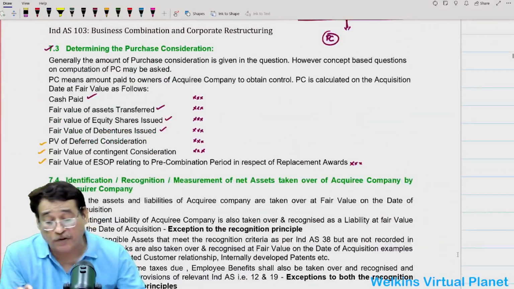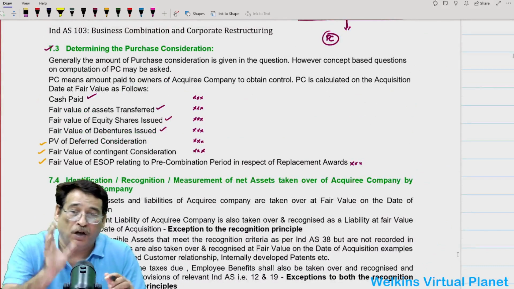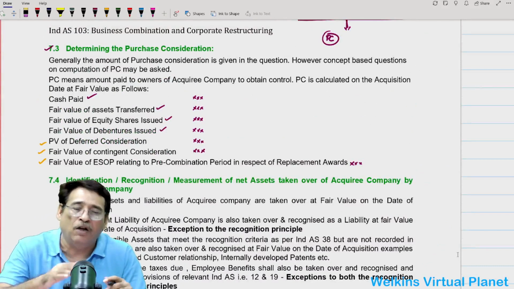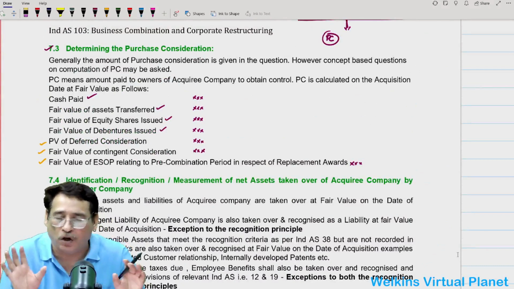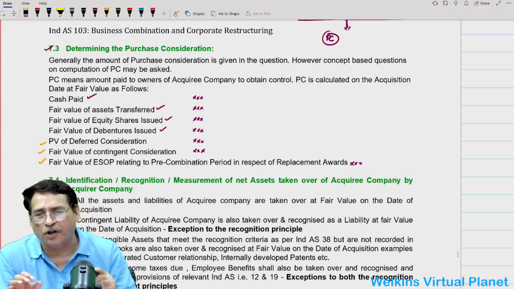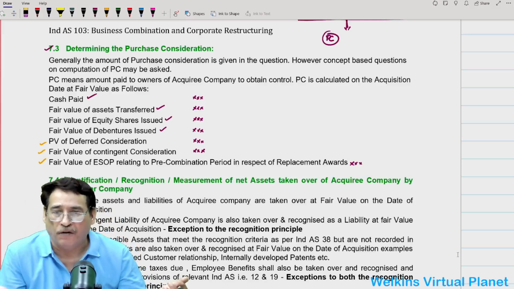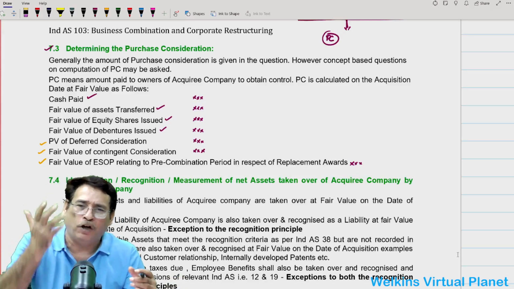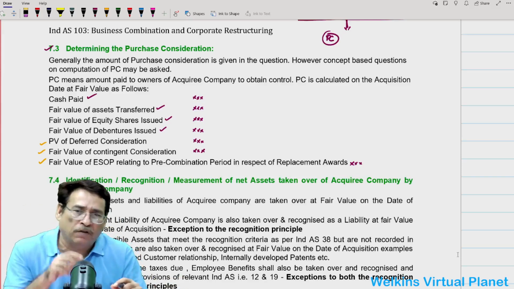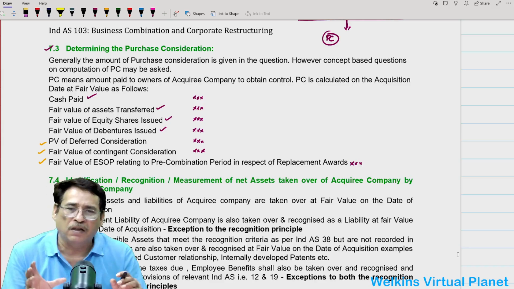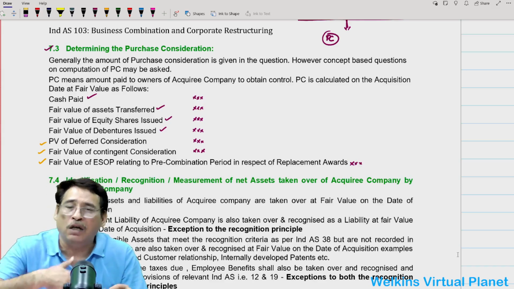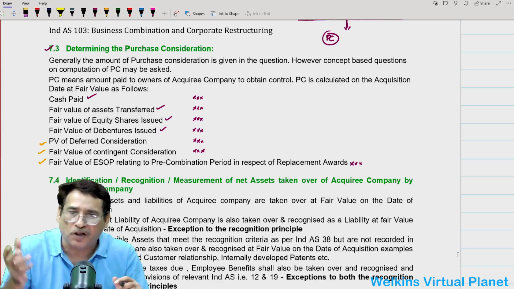So the third step is determination of purchase consideration. Now you should know one thing, that generally in a normal question purchase consideration will always be given. However, on rare occasions you may have to compute purchase consideration even in the long question, if the question is a bit of advanced level. But most of the time purchase consideration needs to be computed only in concept-based questions. Correct?